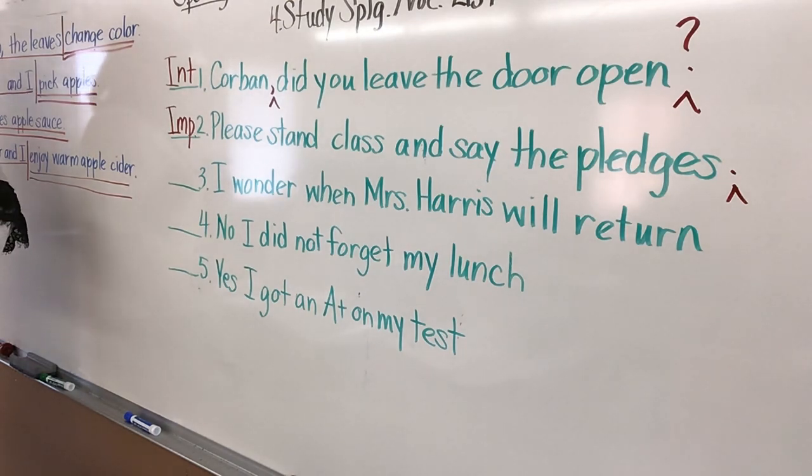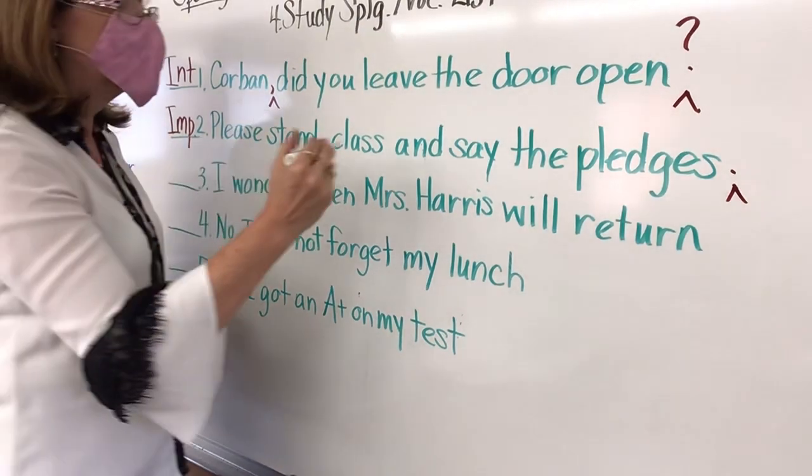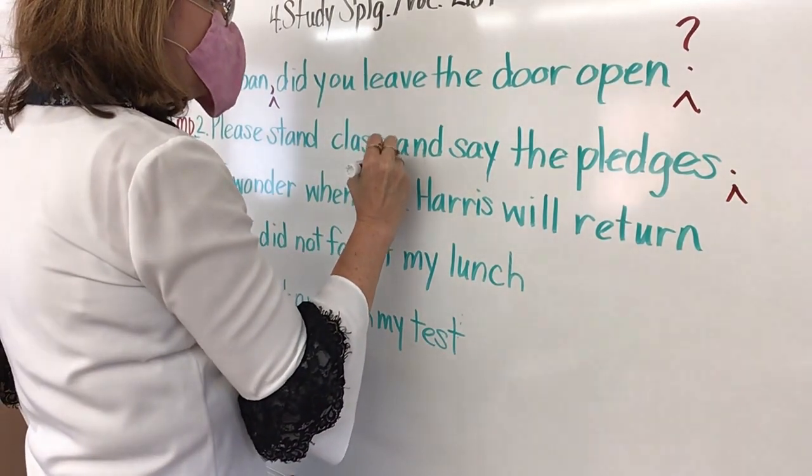What else is missing in that? The comma. Where do I need to put the comma? After class. Okay. After class? Why do I need a comma after class?